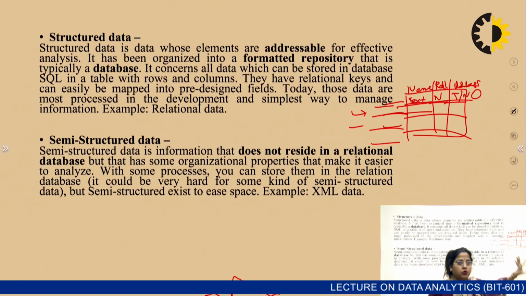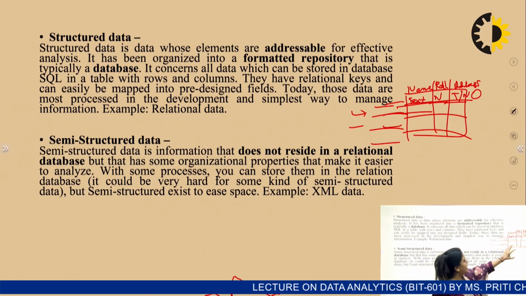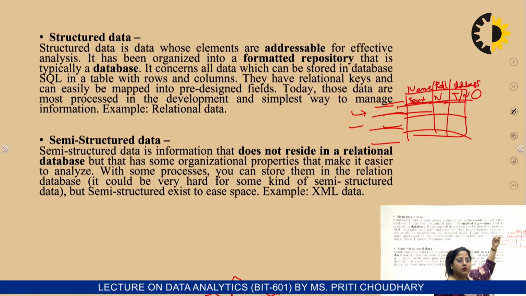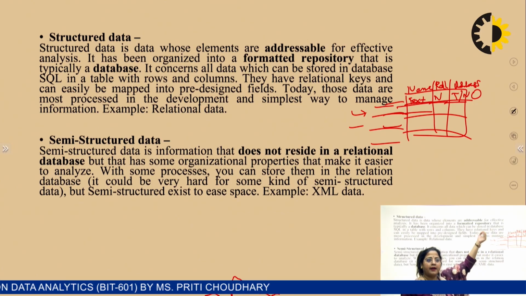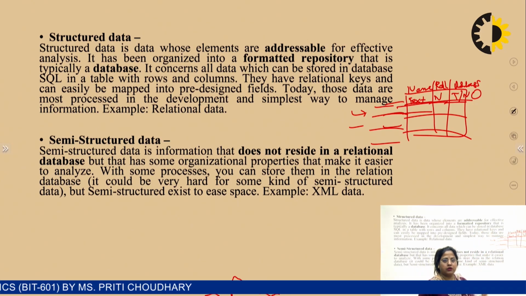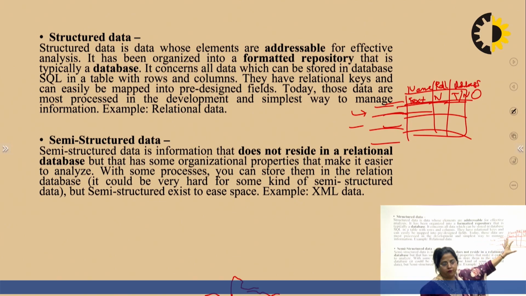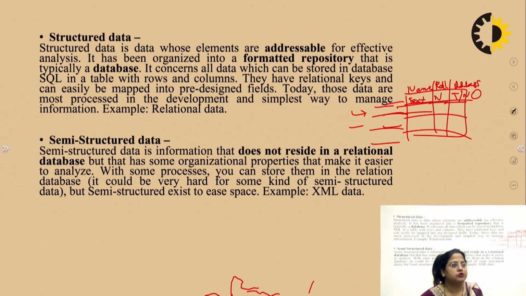So according to this table, we can say that these are some records of some students: names, roll numbers, and addresses of students. So this data is addressable, knowledgeable, and meaningful data. Now comes the semi-structured.